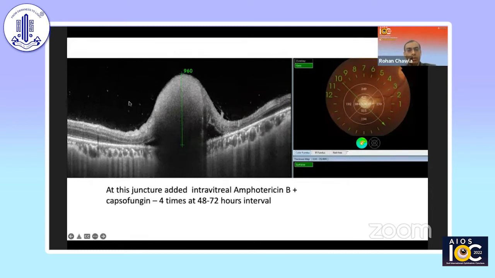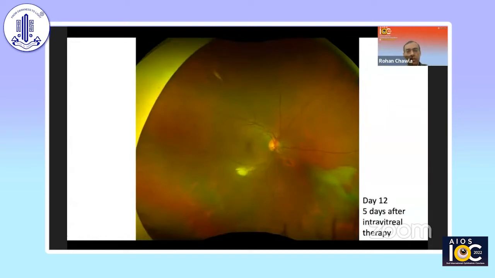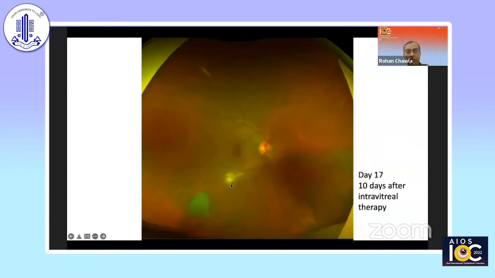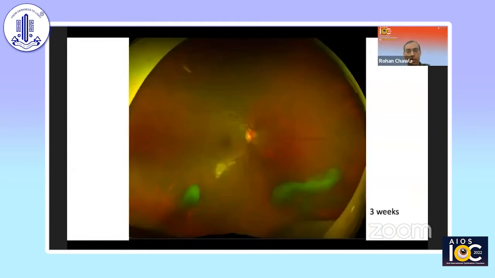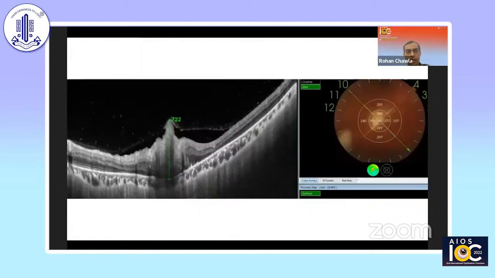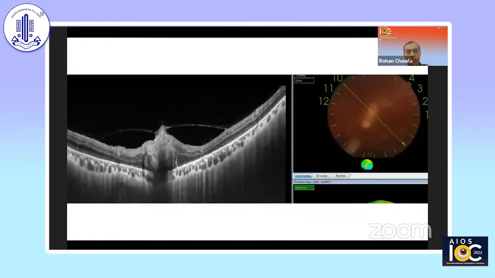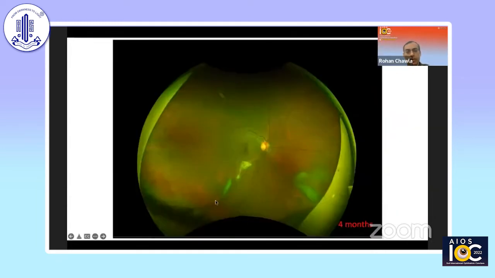You can also see the OCT shows us these vitreous cells. Here now we see that the lesion has definitely started shrinking. And further we see it is moving. The active part is only present inferiorly, but it is definitely reducing in height. On OCT also it is quite clear. And finally, we see that it's basically a scar.